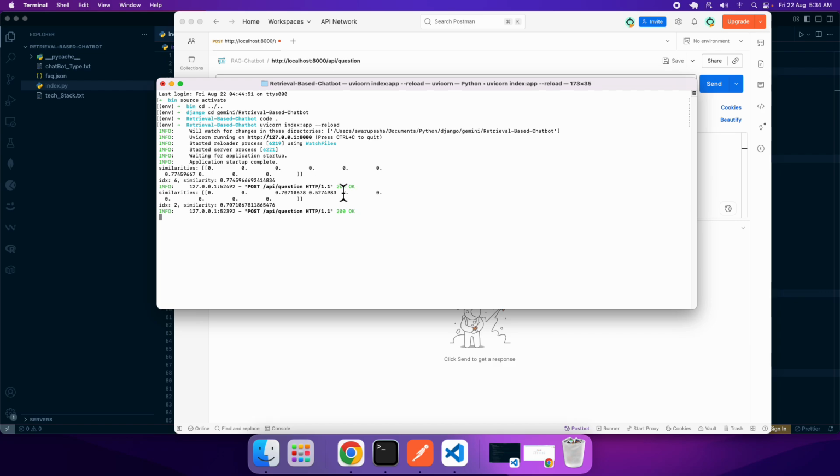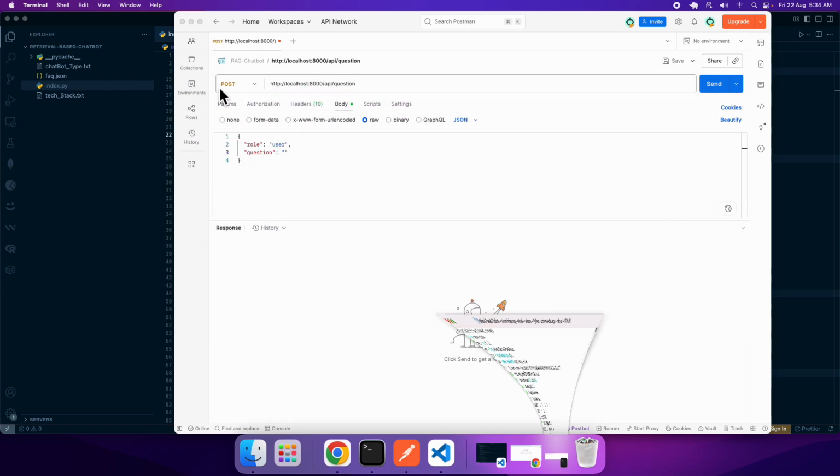Don't worry about these numbers, let me tell you about the relevance of these numbers. You have to convert your text into vectors, and that's the reason why TF-IDF and cosine similarity will be useful. Nonetheless, my application is running, and let me come back to my Postman.